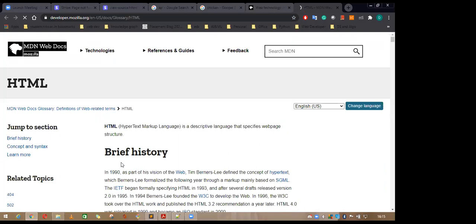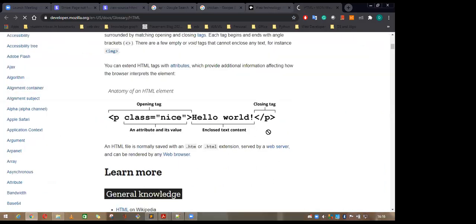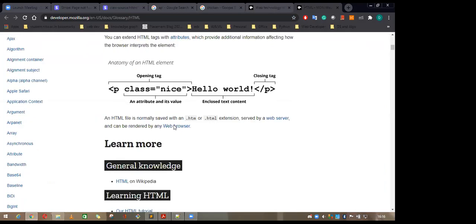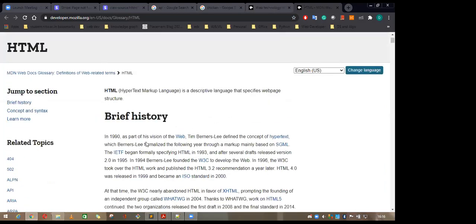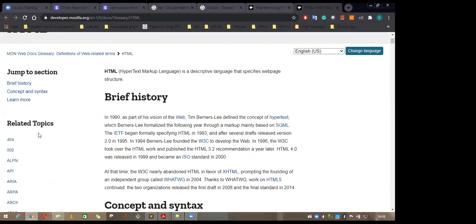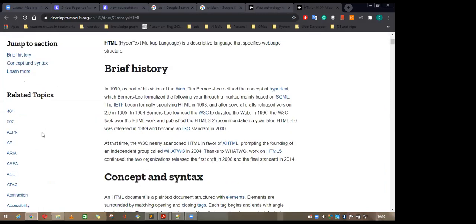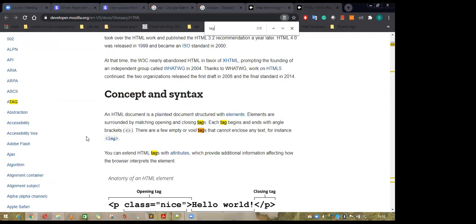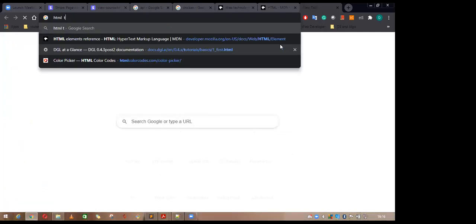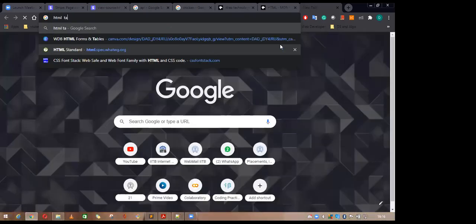In the HTML, you can see there are a lot of tags here, the P tag, and so on. The brief history, syntax. There are a lot of tags you can see here. The HTML tag, MDN, Mozilla Development Network.